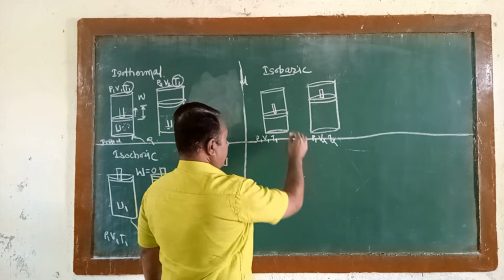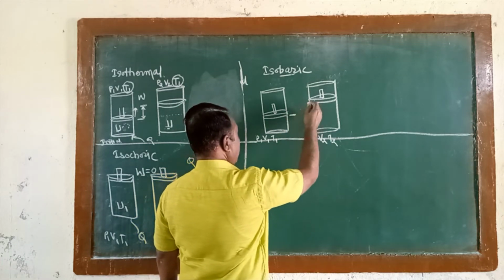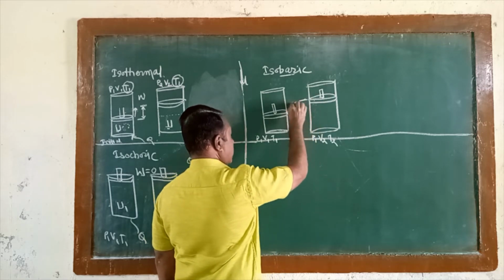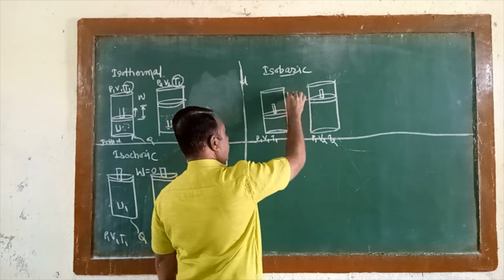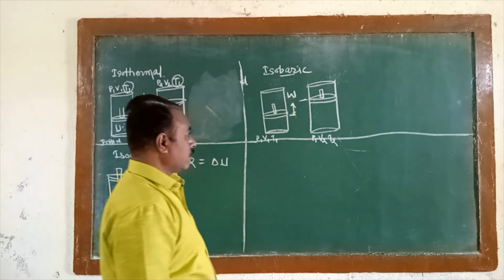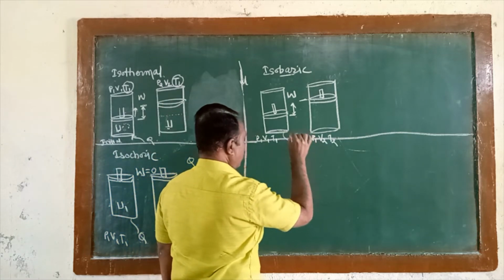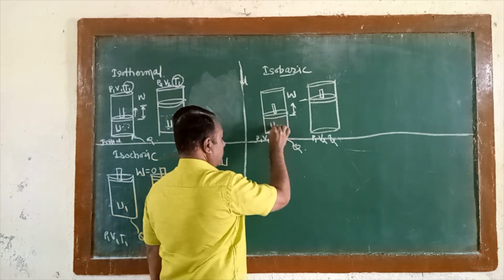Now see here, at the initial stage the piston was here, and at the final stage the piston is here. Therefore, there is a movement of the piston. If the piston moves, that shows that work is done. I will give an amount of heat energy here, and its internal energy is U1.